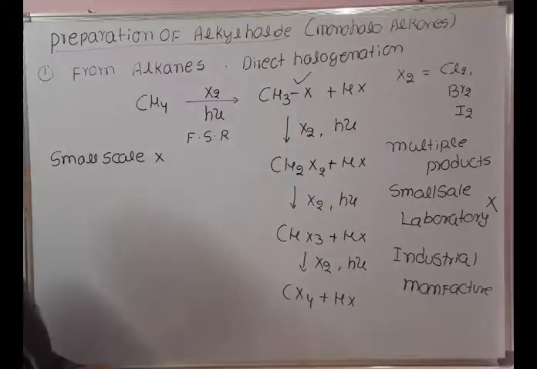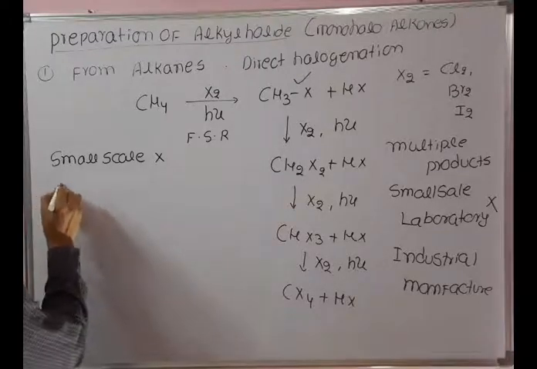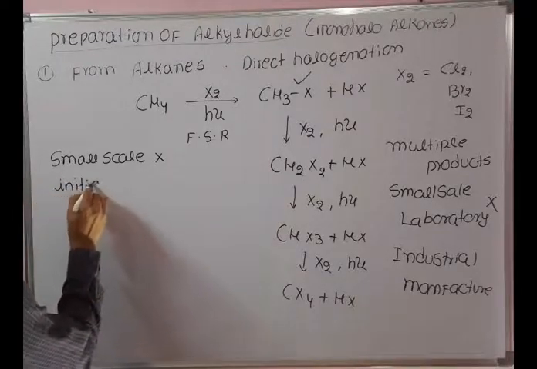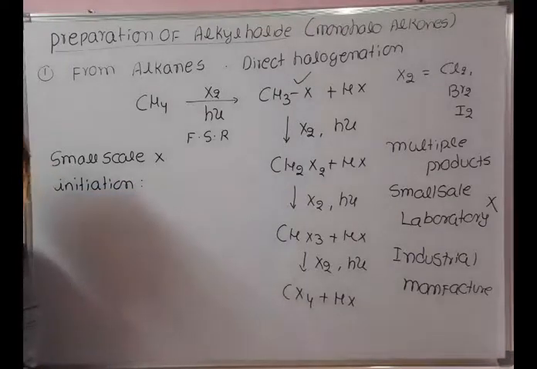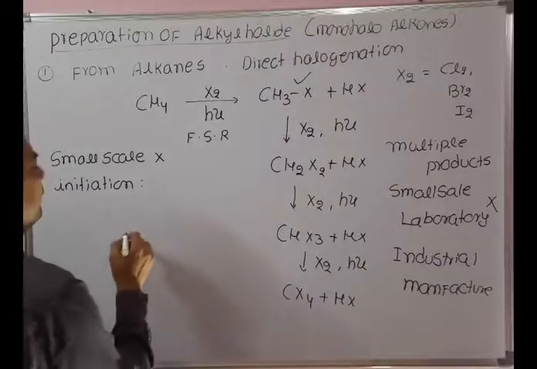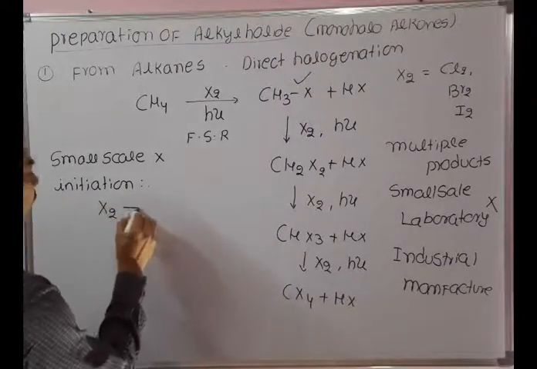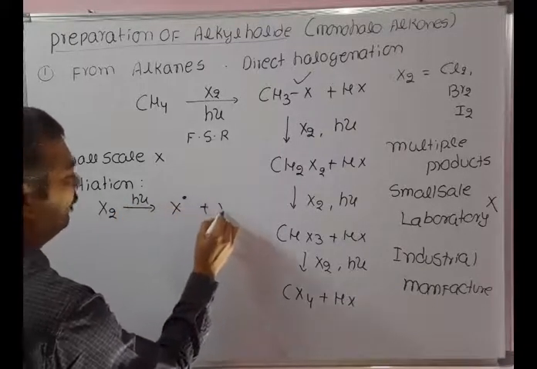This is an example of a free radical substitution reaction. Coming to the mechanism, the first step is chain initiation. We can discuss several examples of free radical substitution reactions in the alkanes chapter. In the first step, X2 in the presence of sunlight forms free radicals.